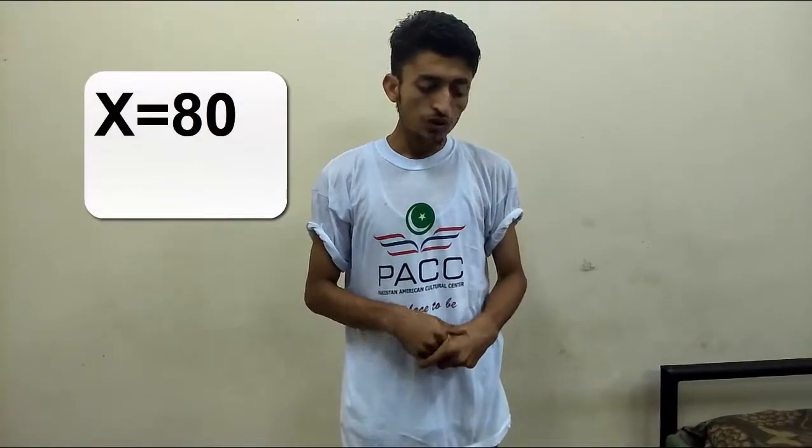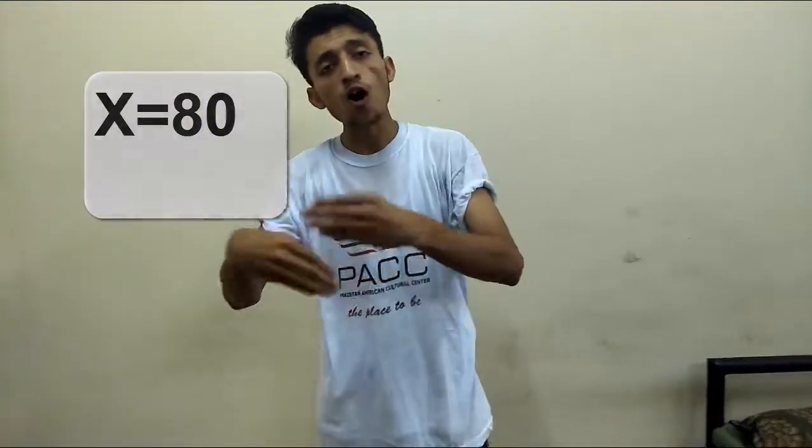Now the reference point from which he has secured that mark, you can easily say X has secured out of 100 from 0. The reference point in that particular condition is 0. From 0 he secured 80 marks out of 100.